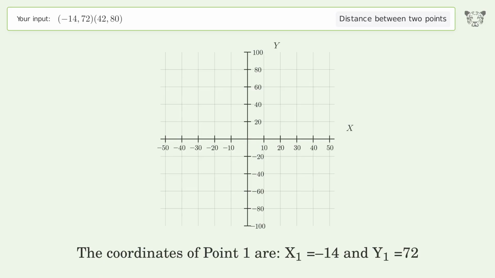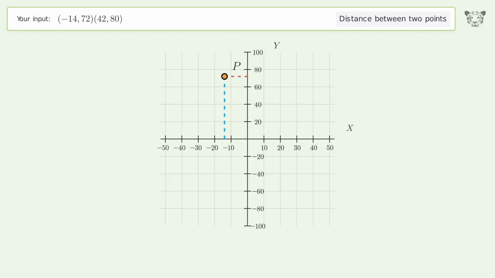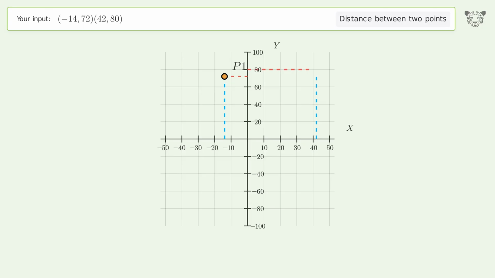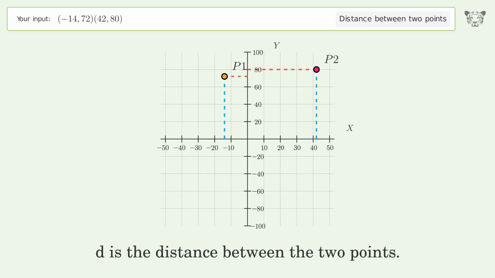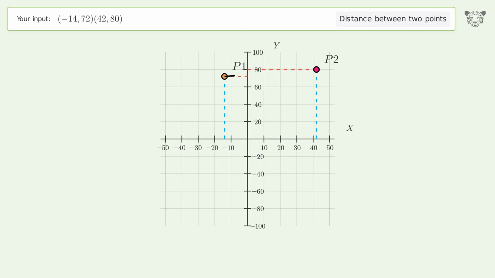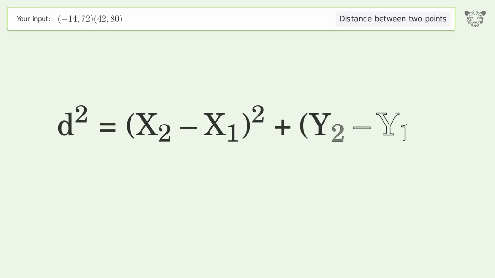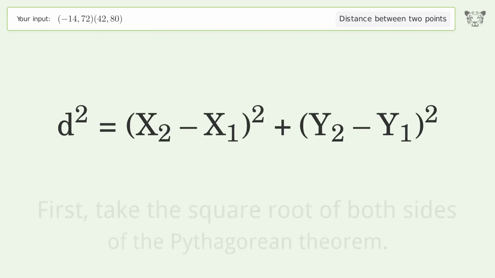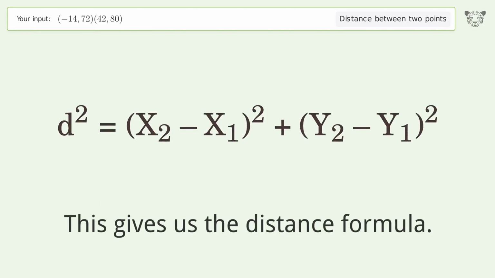The coordinates of point 1 are x1 equals -14 and y1 equals 72. The coordinates of point 2 are x2 equals 42 and y2 equals 80. D is the distance between the 2 points. First, take the square root of both sides of the Pythagorean theorem. This gives us the distance formula.